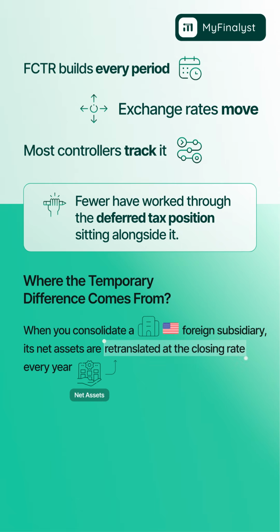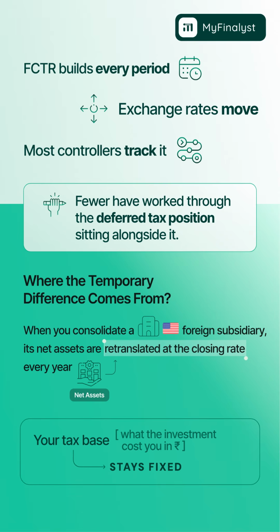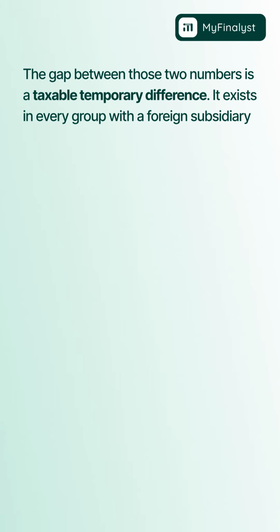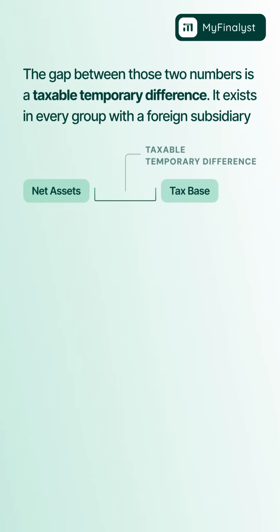When you consolidate a foreign subsidiary, its net assets are retranslated at the closing rate every year. Your tax base, what the investment cost you, stays fixed. The gap between those two numbers is a taxable temporary difference. It exists in every group with a foreign subsidiary.